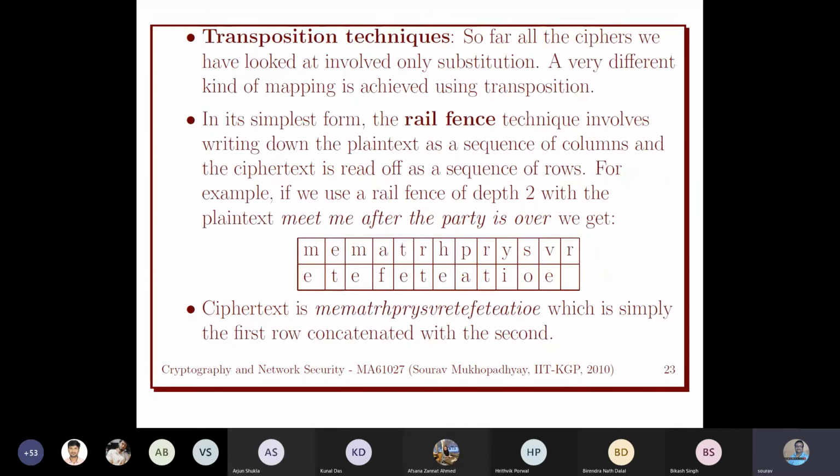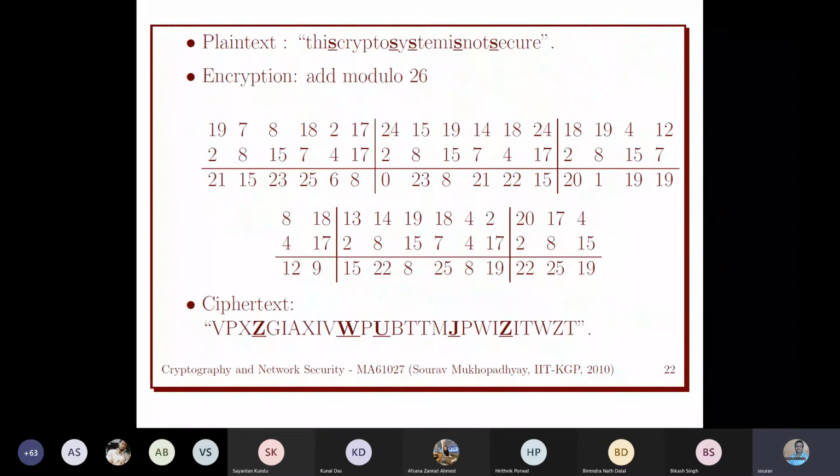Sir, this type of cipher is very much secure. Is there any way to decrypt that? Yeah, so you have to decide what the security of this cipher is. So is this secure?